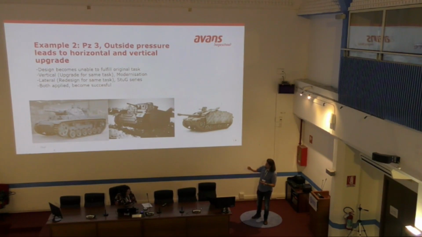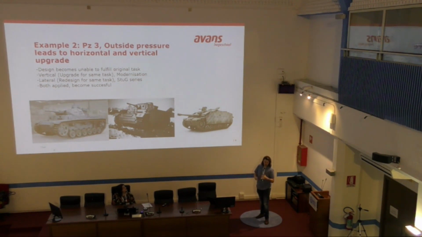The middle one is basically the same as the left one, but better. It doesn't require any other upgrades, or any other training or anything like that. But the one on the right does. But what turned out, by doing the thing on the right, you slash your costs. The one on the right costs about a third of the one in the middle, and it was much more successful.